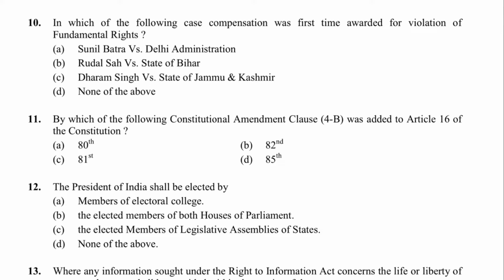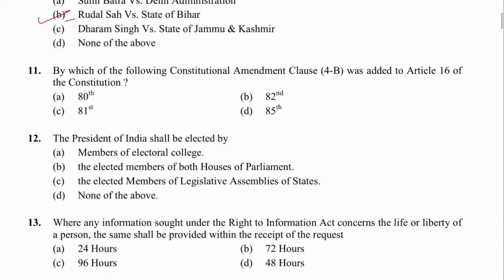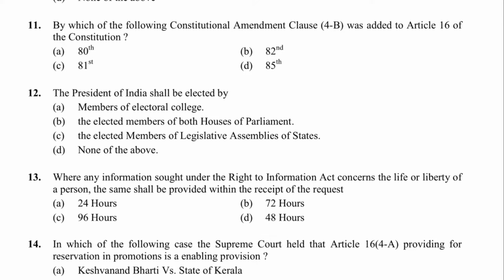Next is 10. In which of the following case compensation was the first time awarded for violation of fundamental rights? That was Rudal Shah versus State of Bihar. B is the answer. Next 11. By which of the following constitutional amendment clause 4B was added to Article 16? That was the 81st Amendment. C is the answer.